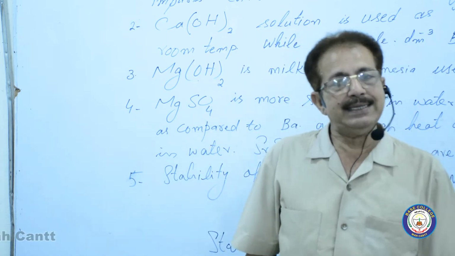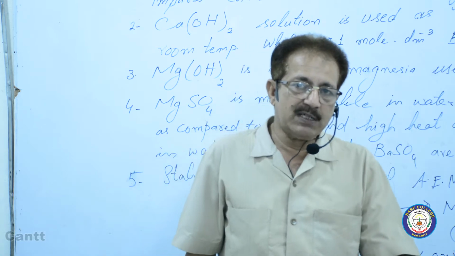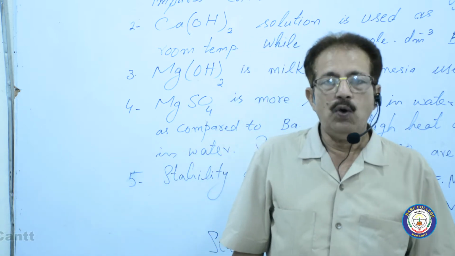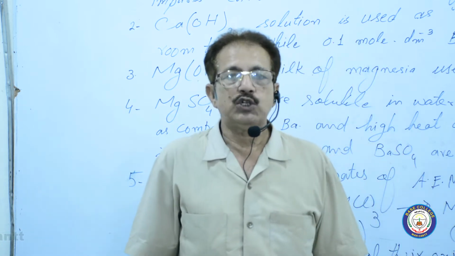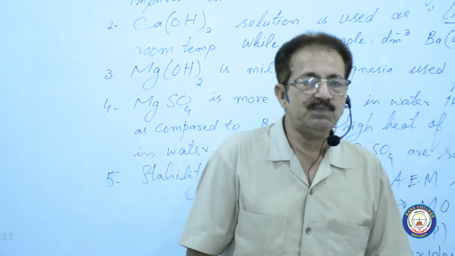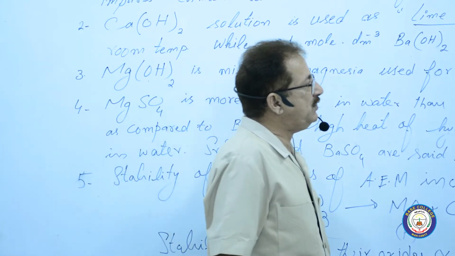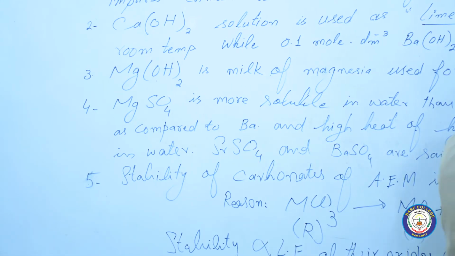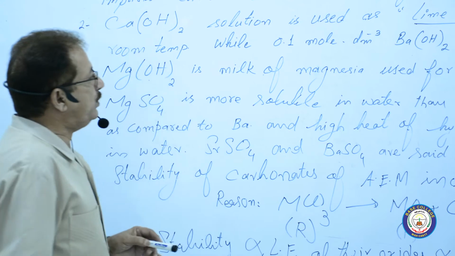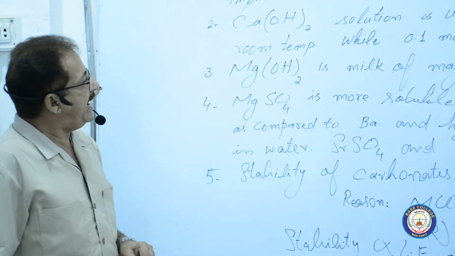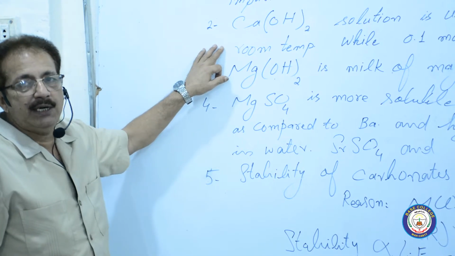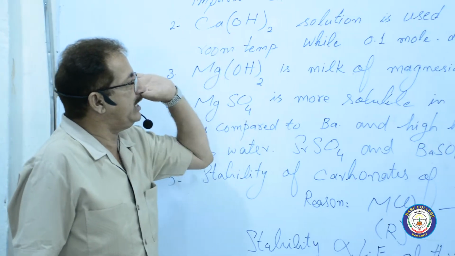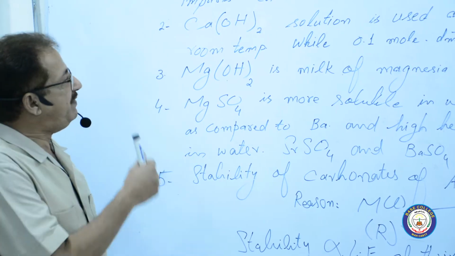On increasing the temperature, solubility of the compounds increases. On decreasing the temperature, solubility decreases. That's why it is necessary for you to mention the temperature. That is how much? Room temperature. And you know that the room temperature is how much? 25 degrees Celsius.